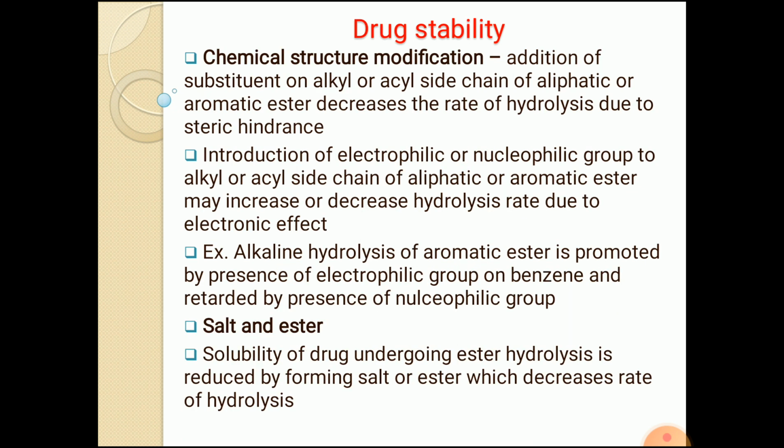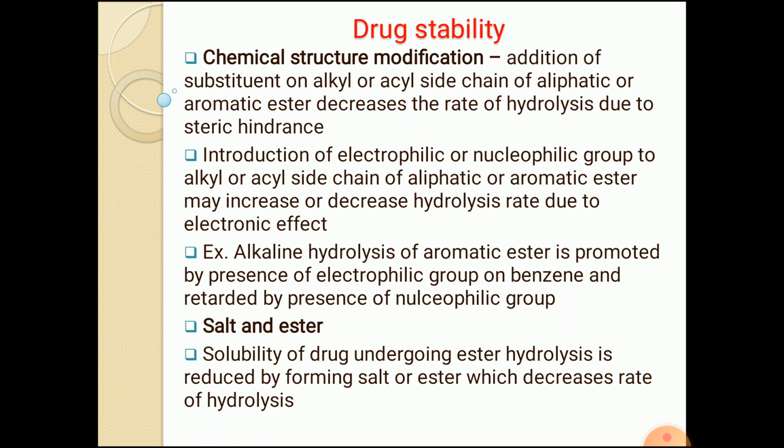The next is chemical structure modification. If we modify the chemical structure of the drug by adding a substituent on the alkyl or acyl side chain of an aliphatic or aromatic ester, there is a decrease in the rate of hydrolysis due to steric hindrance. So with chemical structure modification, steric hindrance is created, and that's why the rate of hydrolysis decreases.